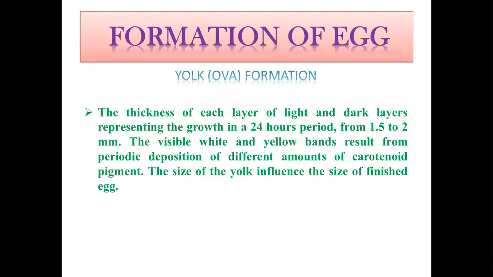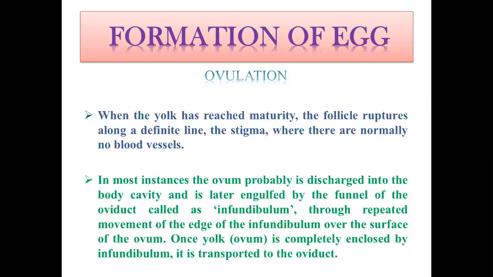The thickness of each light and dark layer represents the growth in 24 hours. Each layer will have 1.5 to 2 mm diameter. The visible white and yellow bands result from periodic deposition of different amounts of carotenoids or pigment. The size of the yolk influences the size of the finished egg. So if the yolk size is higher, there will be a higher egg size or egg weight.